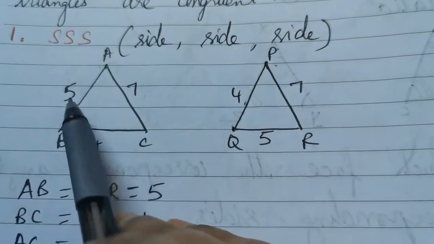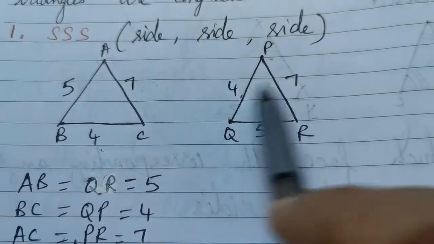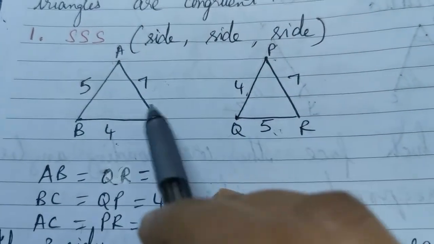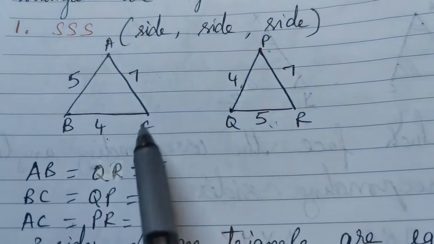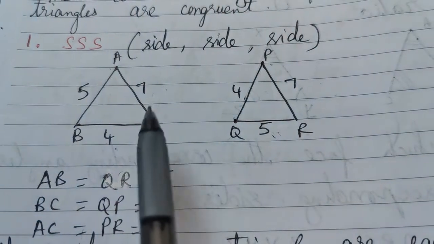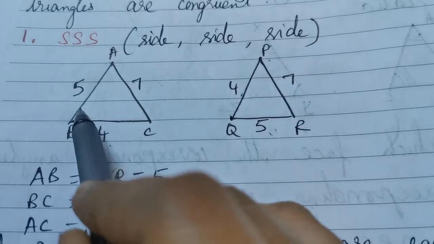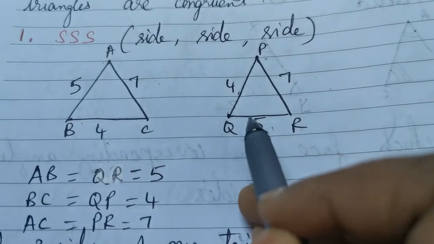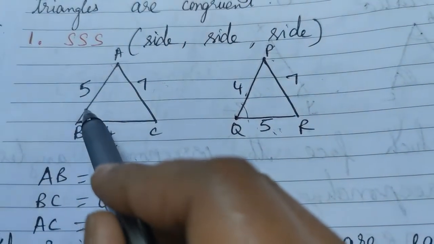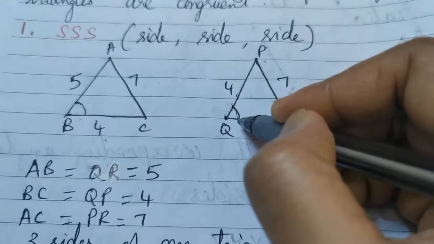Now here if you see, I have 5, 7, 4. 4, 7, 5. All the sides are same. 5, 5, 4, 4, 7, 7. We have three equal sides. Now we don't know anything about the angles, but we can confirm that these two are congruent. Now the angle between 5 and 4 here will be equal to the angle between 5 and 4 here. So this angle will be equal to this angle.